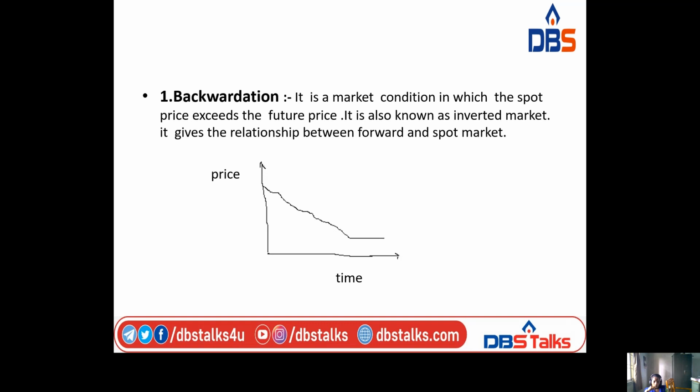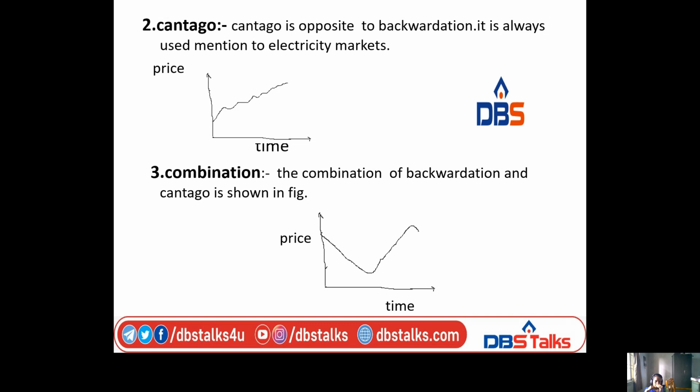Next, coming to contango. Three behaviors will be there: first one backwardation, second one contango. Contango is the opposite of backwardation.